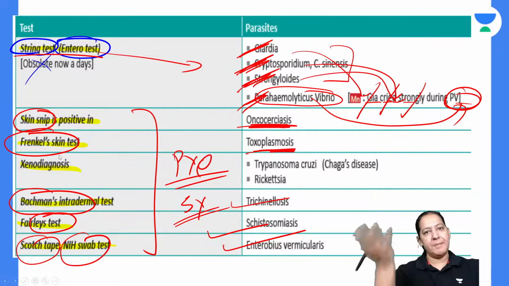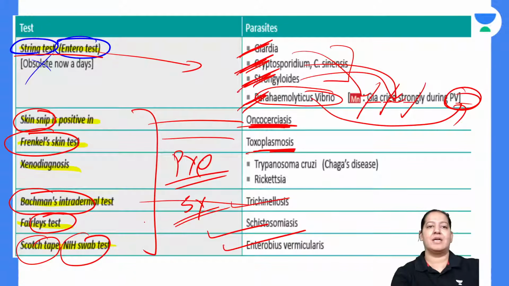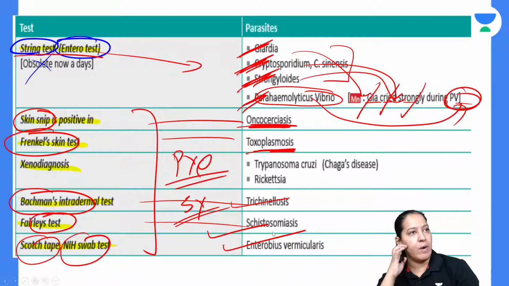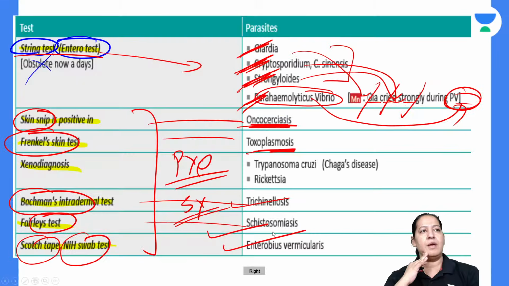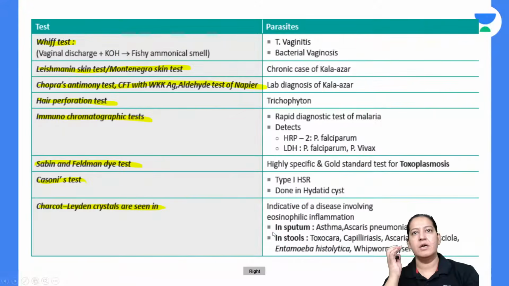In your options, multiple parasites are there. You have to pick these parasites. So I have compiled all important tests on one page. Give me a thumbs up. Everyone give me a thumbs up. Should I proceed ahead? The list is not ending. You have to learn the list.